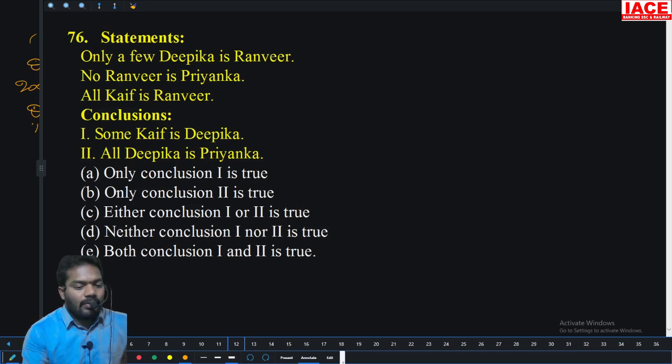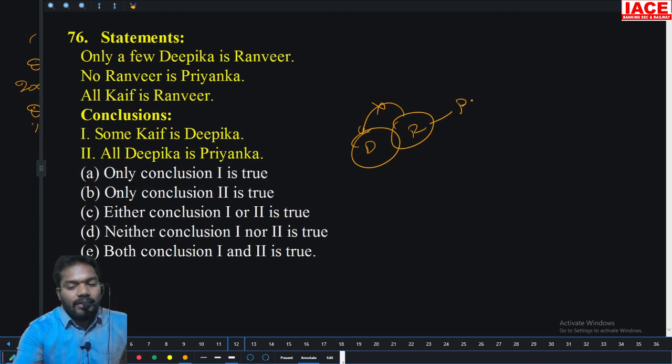Next, only few Deepika is Ranveer. Some part of Deepika is not a Ranveer. No Ranveer is Priyanka. Then all Kaif is Ranveer. Some Kaif is Deepika. This is Kaif, this is Deepika. No. Some all Deepika is Priyanka. No. So neither one, not two false.